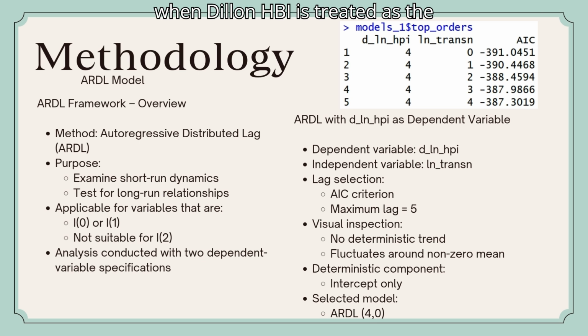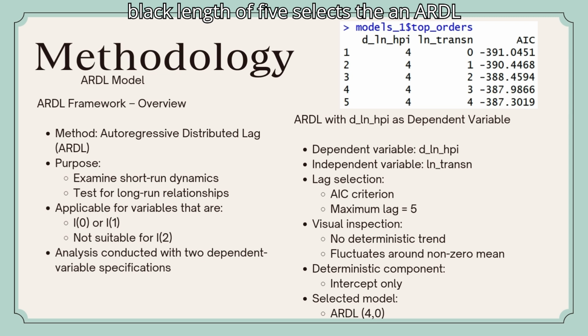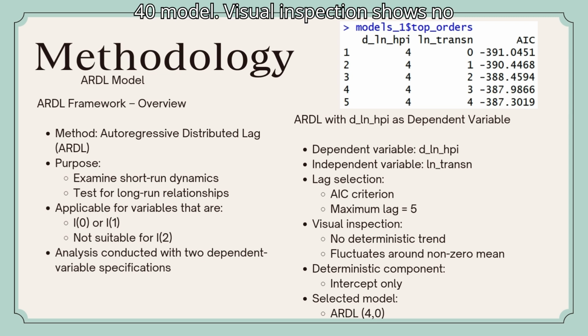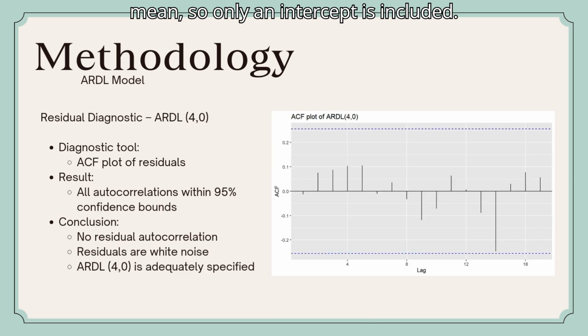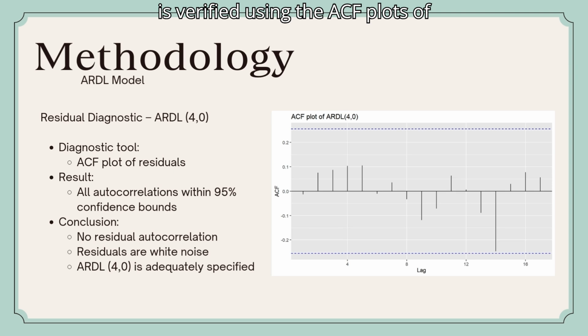When d ln HPI is treated as the dependent variable, the AIC with a maximum lag length of 5 selects an ARDL(4,0) model. Visual inspection shows no deterministic trend in either series, but both fluctuate around a non-zero mean, so only an intercept is included. The adequacy of the ARDL(4,0) specification is verified using the ACF plots of residuals.